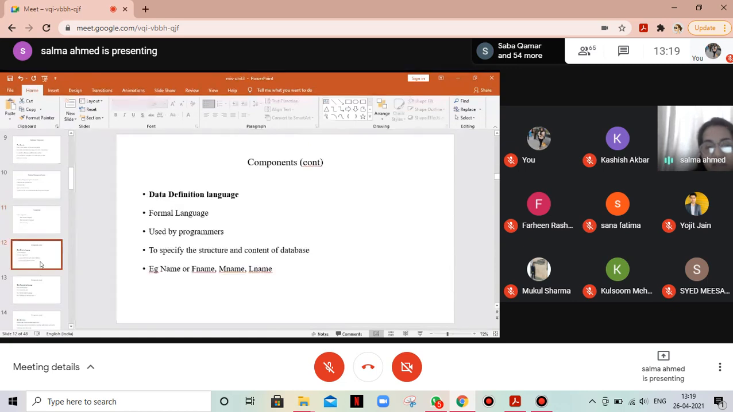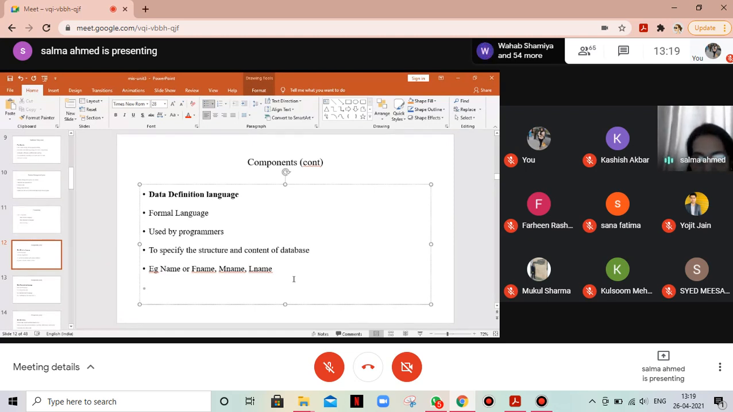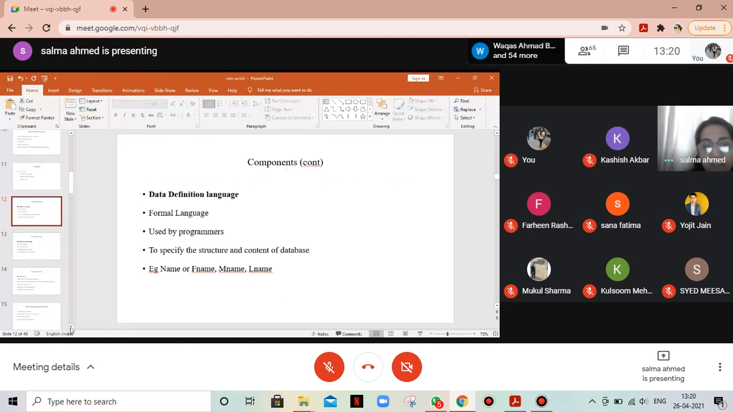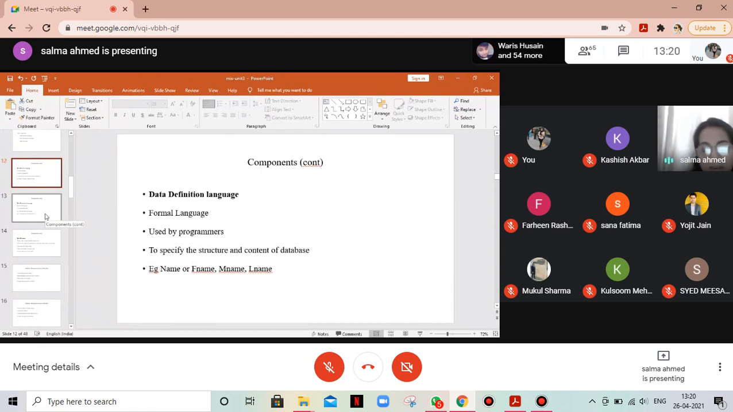Now, data definition language is a formal language used by programmers to specify the structure and content of the data. Structure means whether name is defined as F name, M name, L name, and 10, or it is defined as name with 30 spaces. What is the structure? And what does it contain? It is going to contain what elements? Age. So it is PIC X2, or PIC 9 2. So 9 is indicative of a number. What does it define? 9 means 2 spaces I'm giving to it.